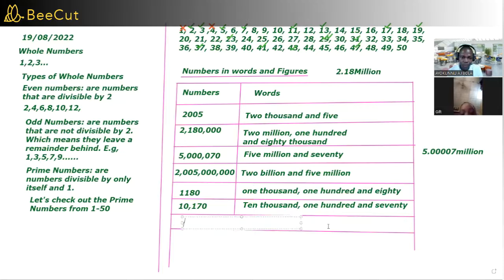Give one more example. Maybe this time around in millions or hundreds of thousands. 100,000 and 780. Okay, fine.